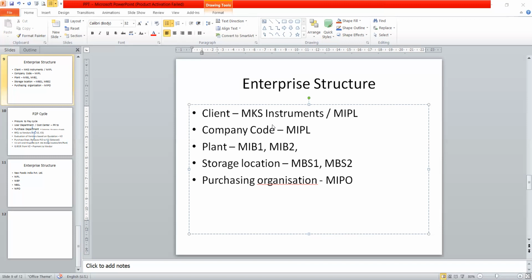Whatever they need as per user departments, purchasing organization should furnish that, in fact.